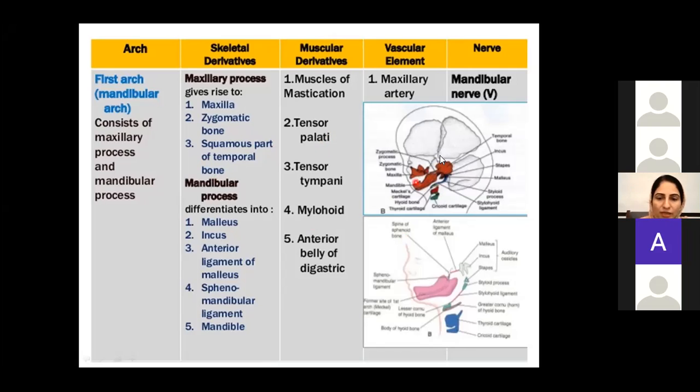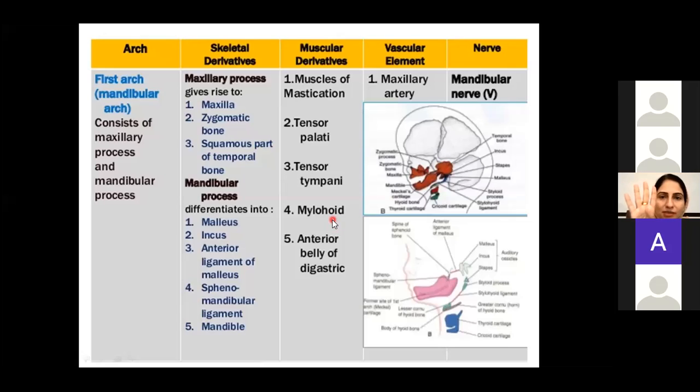I hope you know that the muscles which are related to the mandible, maxilla, and the squamous part of the temporal bone are the muscles of mastication. So, can you name the muscles of mastication? What are the muscles? The masseter. Excellent, Yogita. And lateral and medial pterygoid, very good. And temporalis, Aryan, excellent. Okay. Mylohyoid is actually not a muscle of mastication. It is the muscle which forms the floor of the mouth.